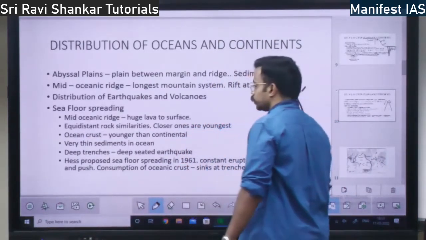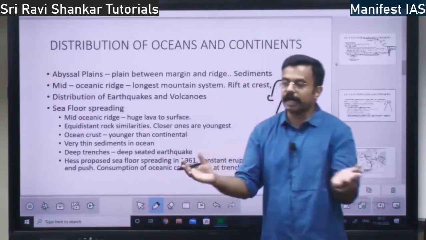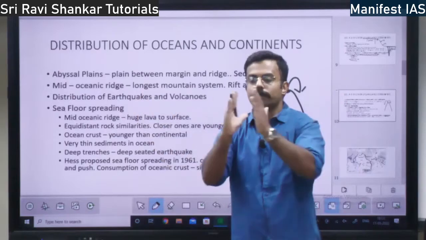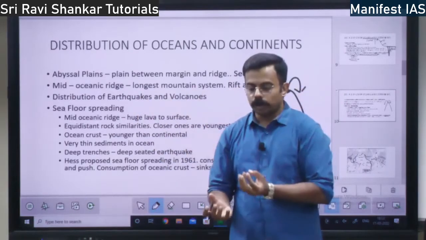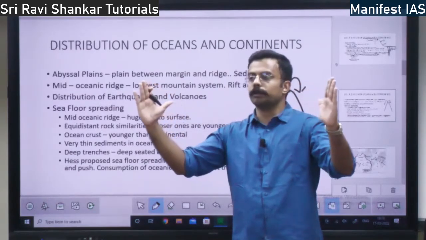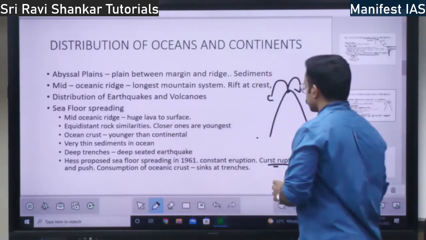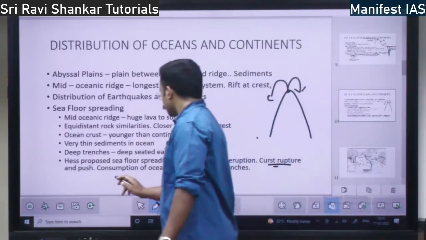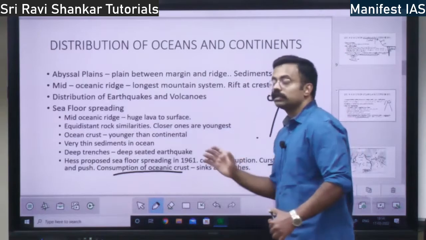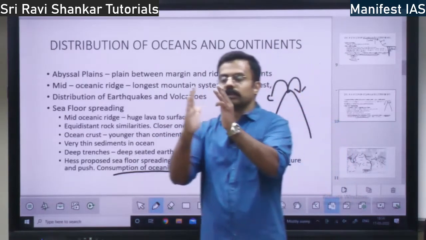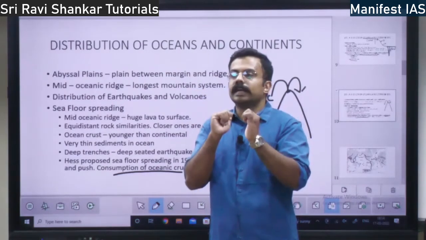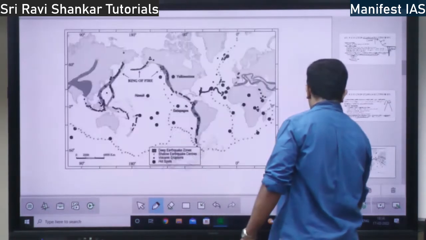When the crust ruptures, what happens? When the crust breaks away, it will push the land on either side. When volcano comes out, the crust will break away and both the crusts will be pushed aside. When it is pushed aside, what happens? Consumption of oceanic crust will take place. Means what? When the crust moves away, new magma will come and take its position. I will show you in the diagram.